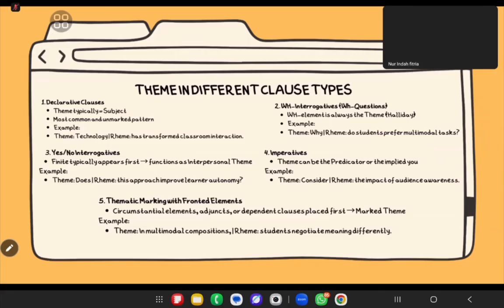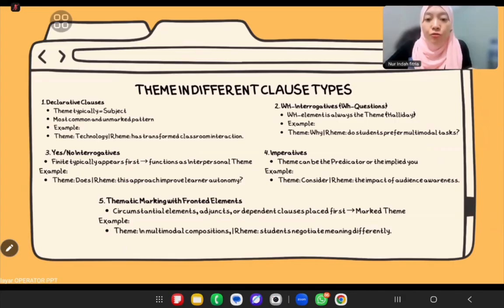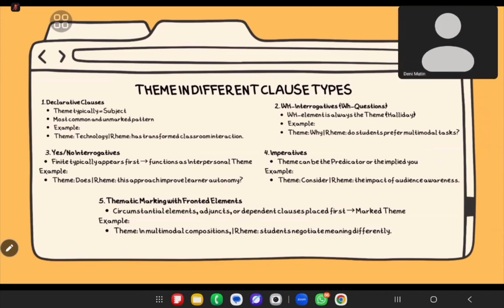The rest forms the rim. Next, for yes/no interrogatives, the structure shifts. The finite usually moves to the front, so it becomes the interpersonal theme. For instance, does this approach improve learner autonomy? Here, the theme is "does," because that's the first element guiding the interaction.